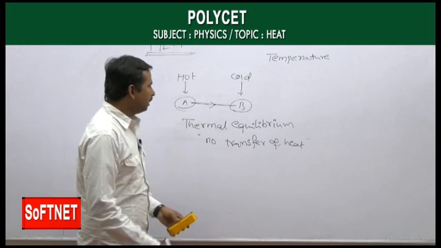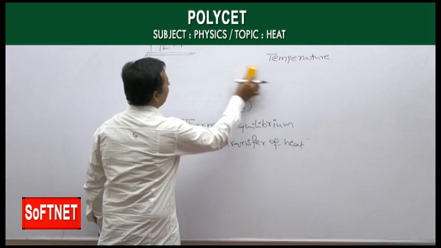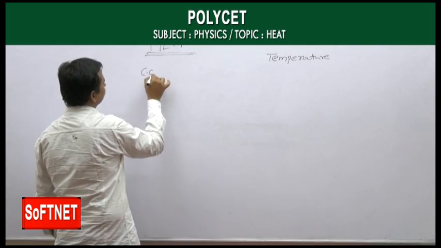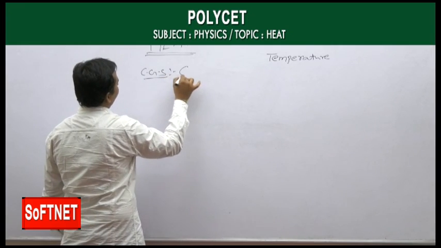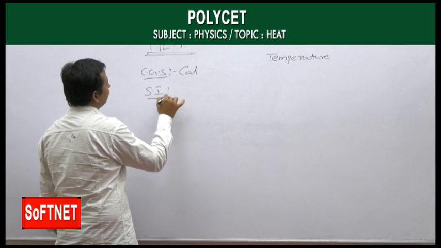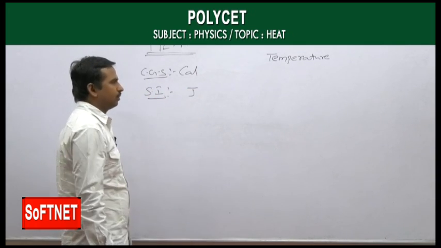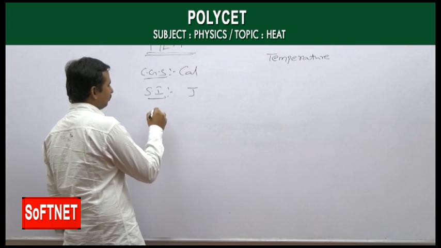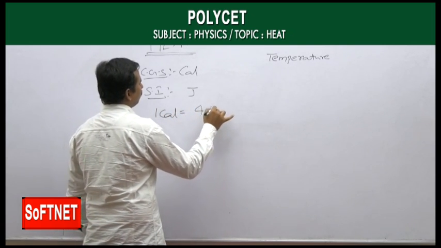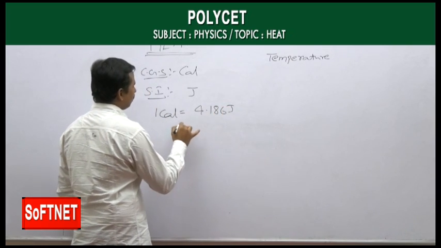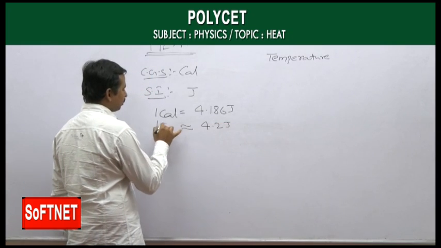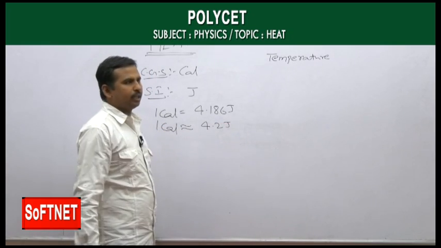The units of heat energy in CGS are calories and in SI are joules. 1 calorie is equal to 4.186 joules, approximately 4.2 joules.